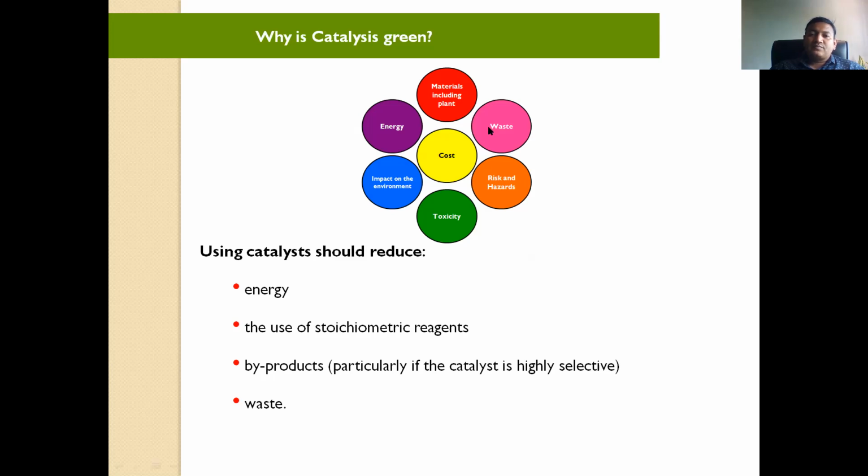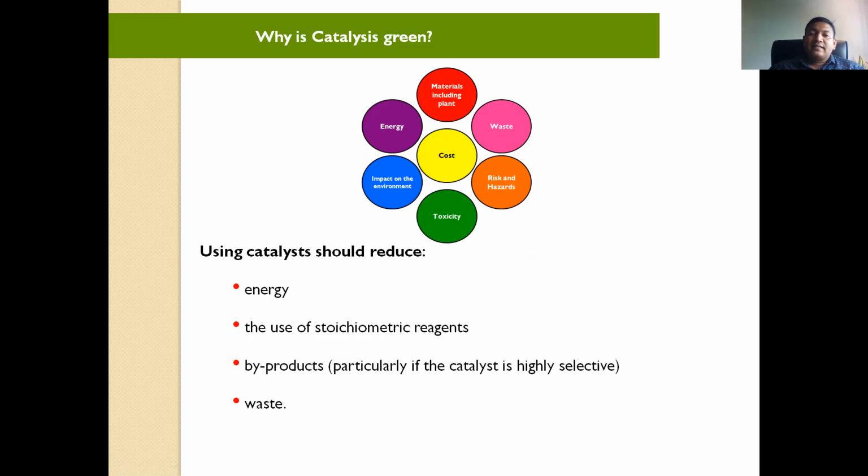Then about waste: in many chemical reactions there is a possibility to get an adduct or some waste product like HCl, ammonia, water, and so on. If it is water, then okay, but if some acids are side products of that reaction, then there is a problem. So minimum waste has to be produced in the reaction.